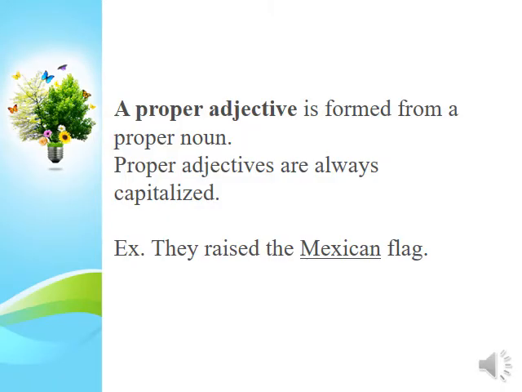So what is the meaning of proper adjective? A proper adjective is related to a proper noun; it is formed from a proper noun. Proper adjectives are always capitalized, like the proper nouns that are always capitalized. Look at this example. They raised the Mexican flag. Mexican is a proper adjective. It is derived from the proper noun Mexico, a country.